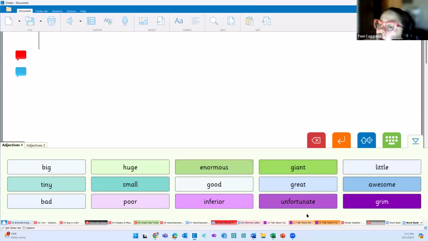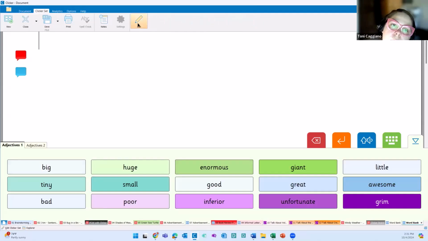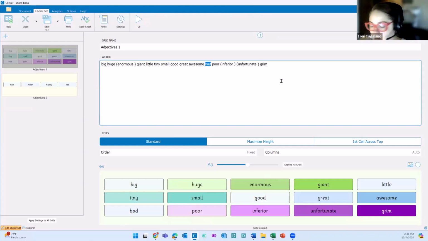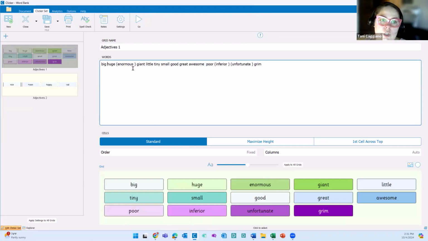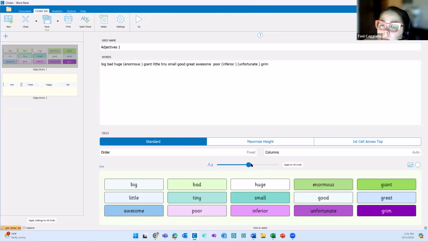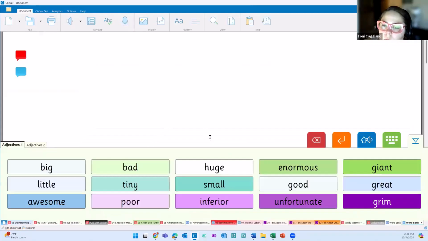This can be moved around and manipulated. So if I want to come into edit and I want to put some of those initial words together, I can do that. I could play around with the colors. I can make this larger. We can insert sentence stems, but this is a standard word bank.